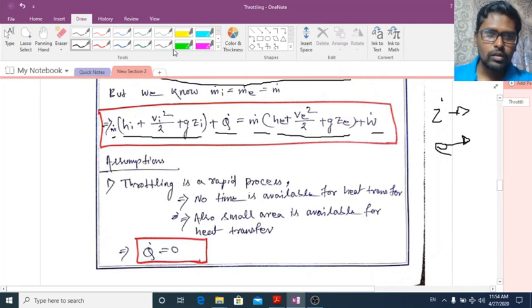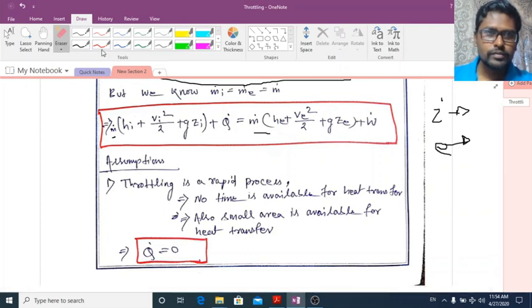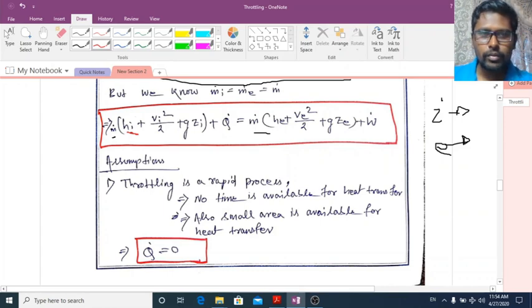So what I can write here: HI is the enthalpy of the fluid stream entering into the control volume. Vi square by 2 is the kinetic energy of the fluid entering into the control volume. Gzi is the potential energy of the fluid which is entering into the control volume.